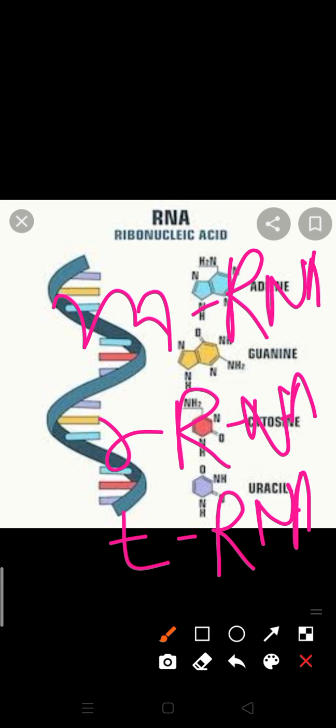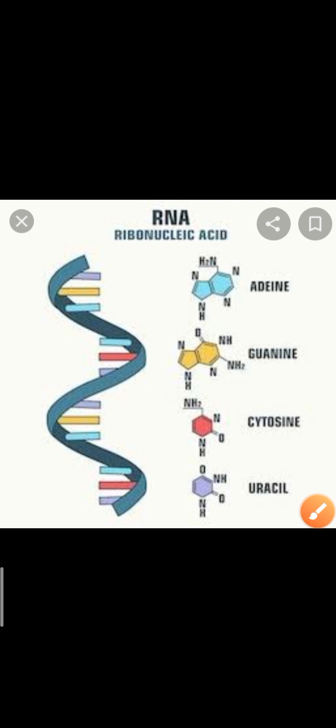Third is soluble RNA or tRNA, meaning transfer RNA. Transfer RNA is very important because it brings amino acids. All three types of RNAs are very important in the process of protein synthesis. When we go through protein synthesis, the transcription and translation processes, we will understand them more elaborately. I hope that much is clear. In the next video I will make it on the replication process, or separately I will make videos on mRNA, rRNA and tRNA. Thank you, children.